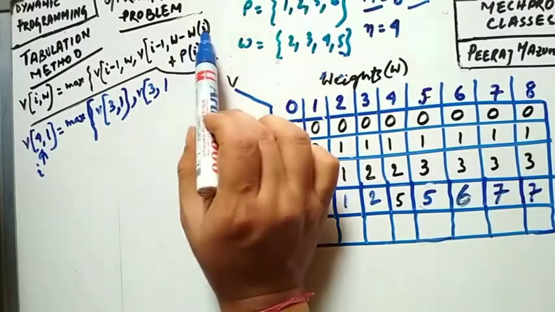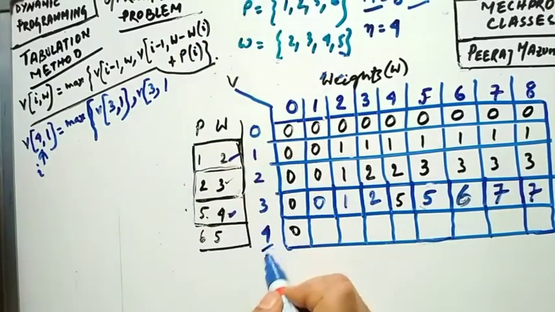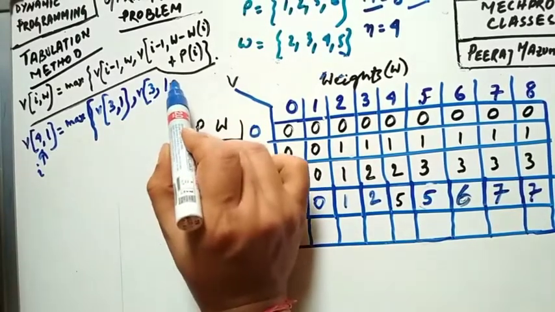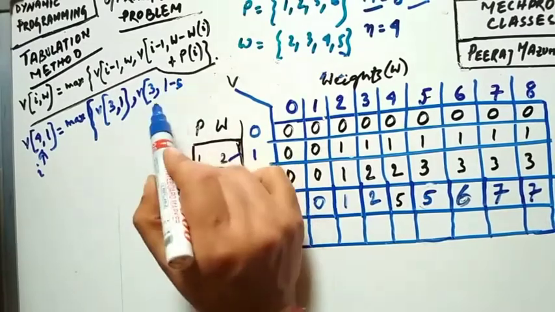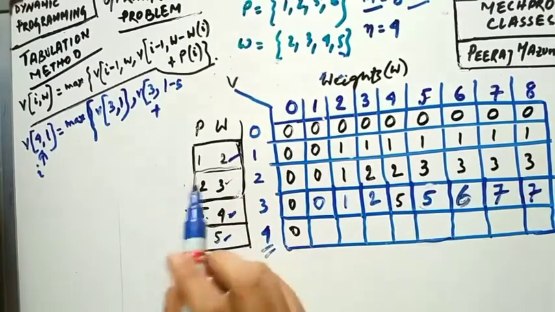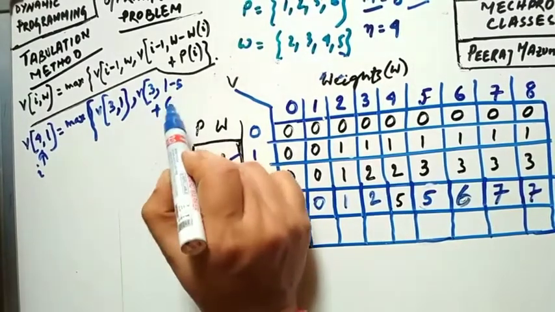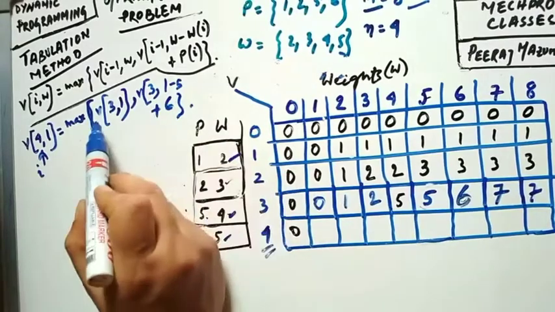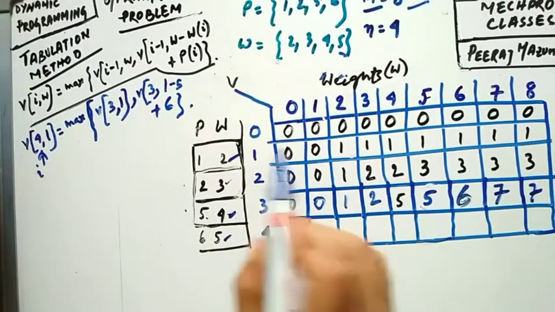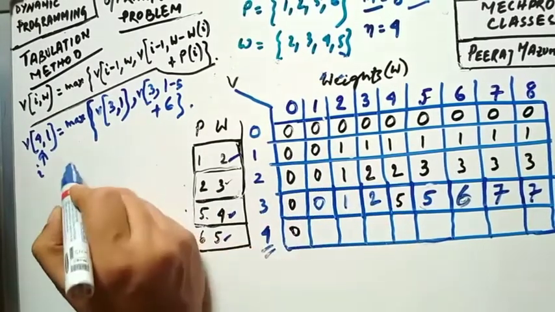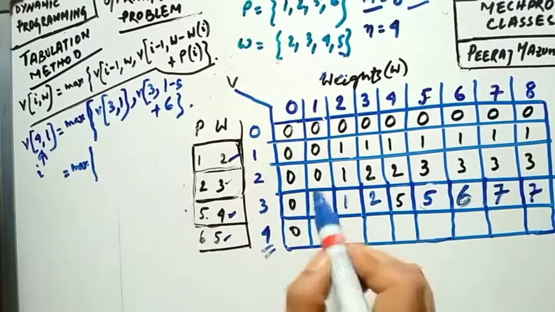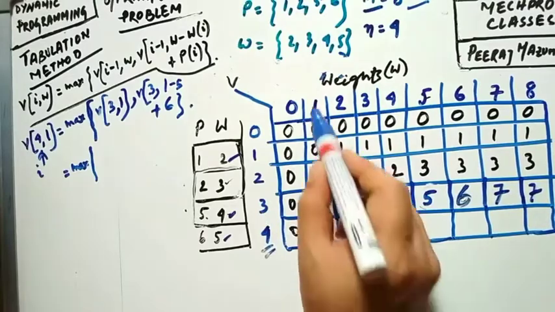So weight of this object, the fourth object. What is the weight? 5. So you can write minus 5 plus P of I. P of I means I is 4 and profit is how much? 6, you can see. So I can write 6 over here as well. Now V of 3, I, from the cell you can find V of 3 comma 1 is 0. So I can write maximum V of 3 comma I, 3 comma 1 is 0.